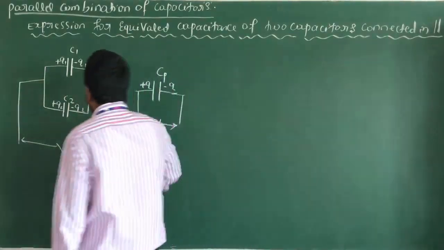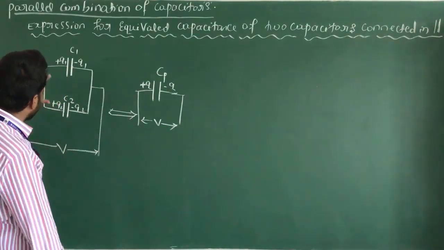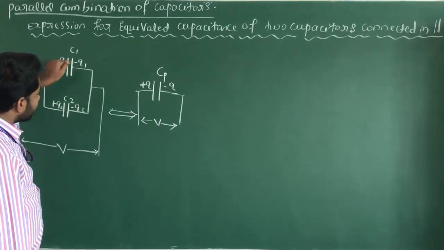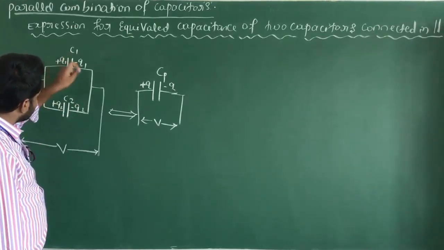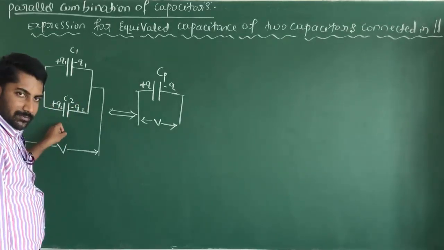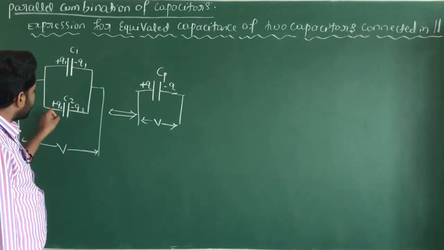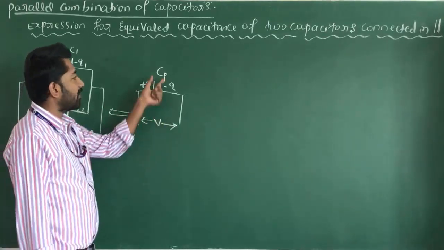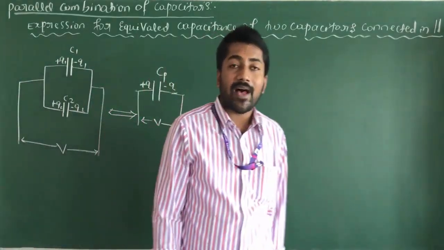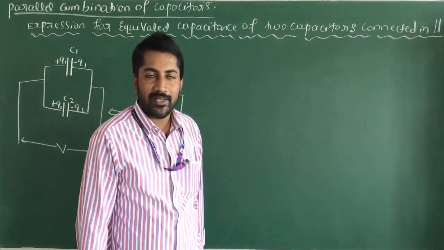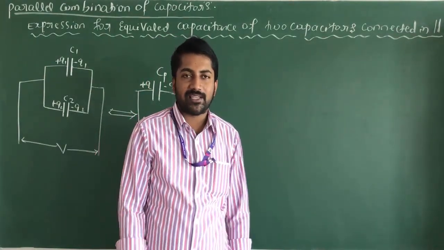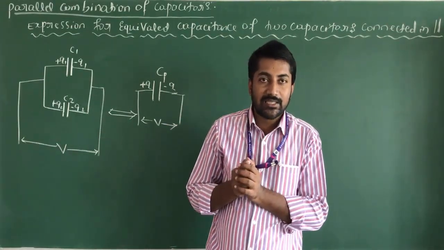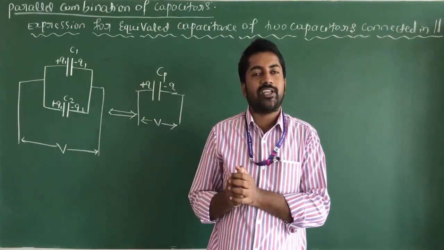But in case of parallel combination, the total charge of the combination in this circuit is equal to the sum of the charge on each capacitor. Here this diagram is equal to this diagram. Here Cp is the equivalent capacitance of the capacitors. Equivalent capacitance means the capacitance of a group of capacitors.